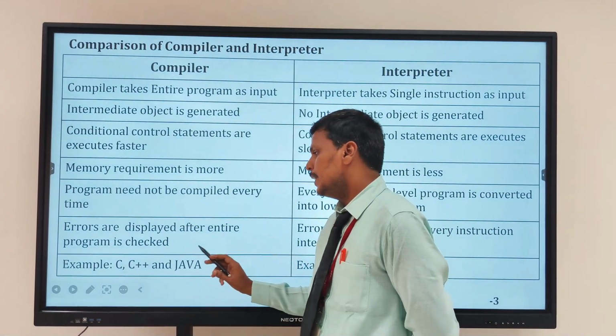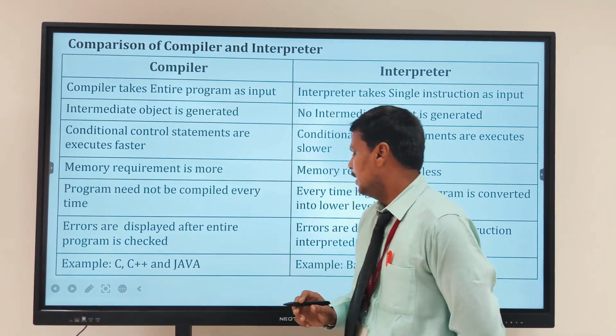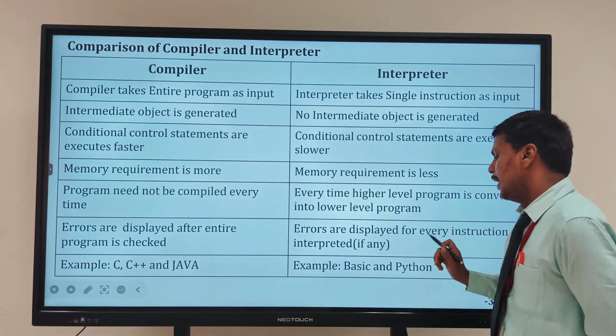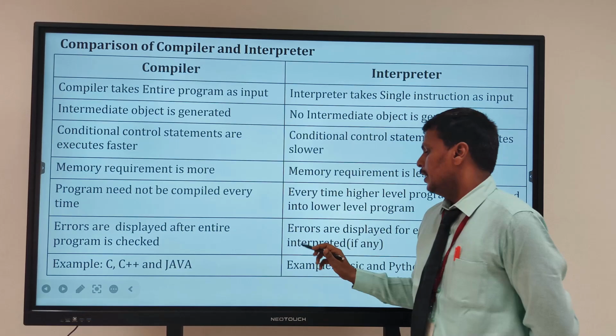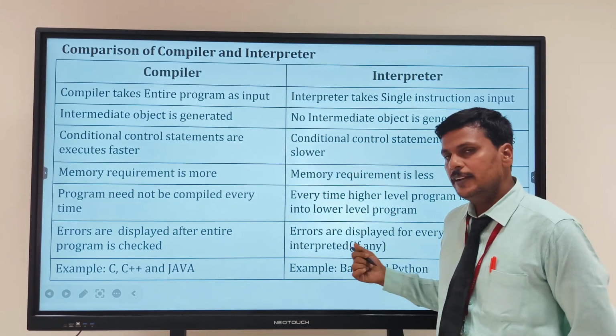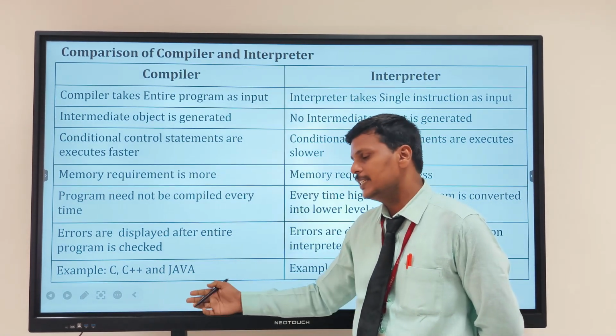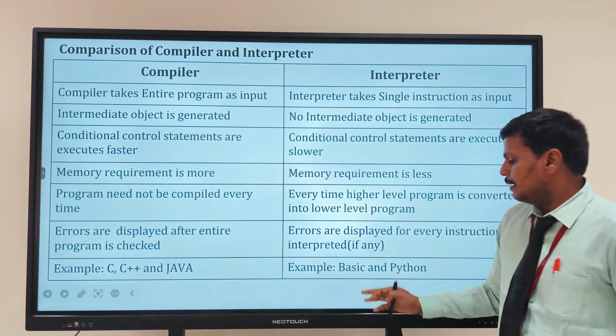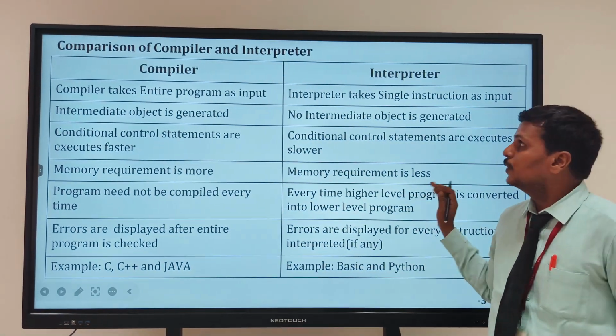In a compiler, errors are displayed after the entire program is checked. In an interpreter, errors are displayed for every instruction, right? For each and every line, the error will be indicated in the interpreter. For example, C, C++, and Java are compilers, and BASIC and Python are examples of interpreters.